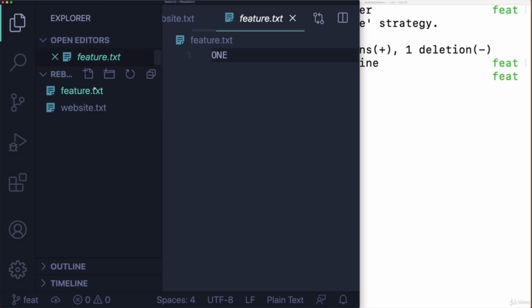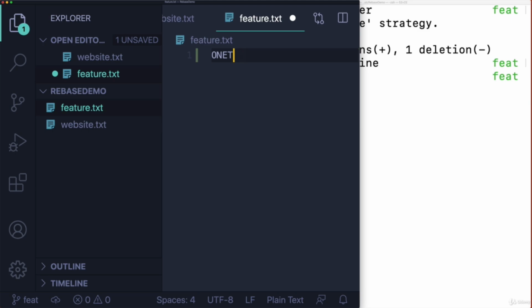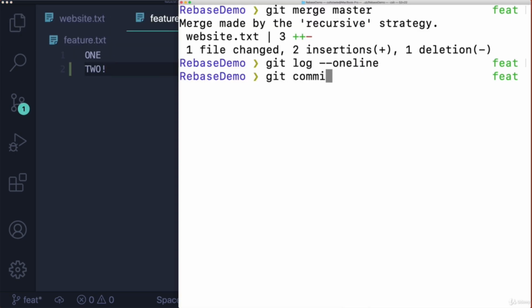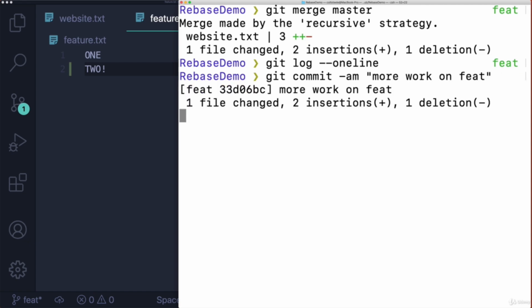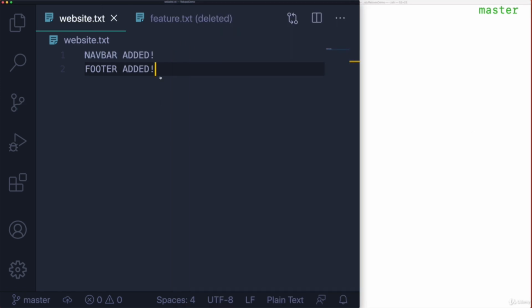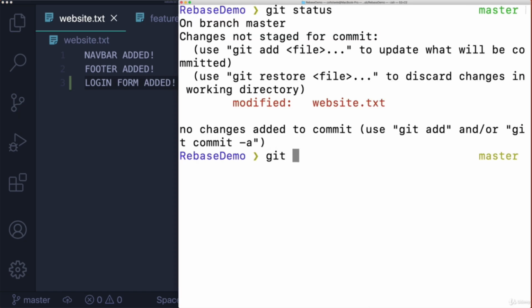So I keep working on my feature. Let's say I get to 2, whatever 2 is. That is more work on my feature. So I'm trying to just keep this super simple. All right, more work on feature. Okay, and then in the meantime, let's say that took me like half a day. Go back to master and we'll pretend we're other people. On master, a coworker finished some feature they're working on, login form added. Right, so I will add that just to pretend I'm one of them, or I'll just do a commit -am, add login form.